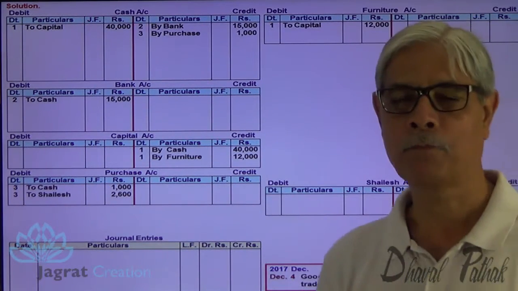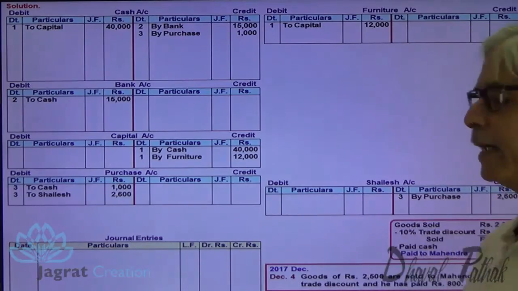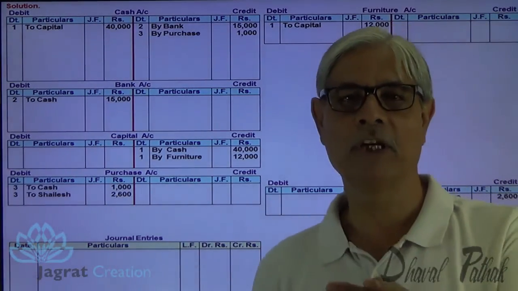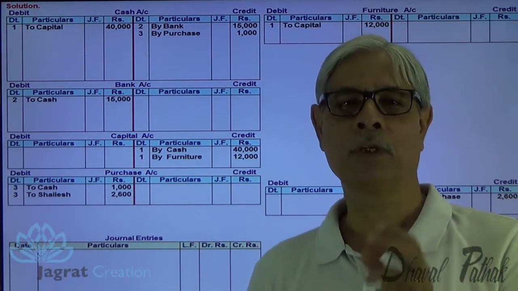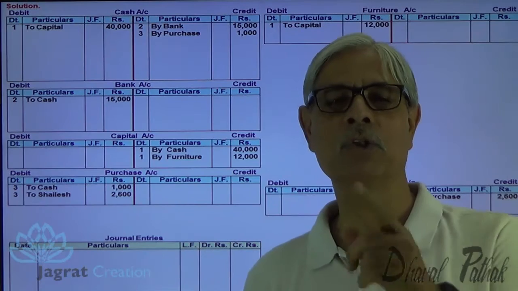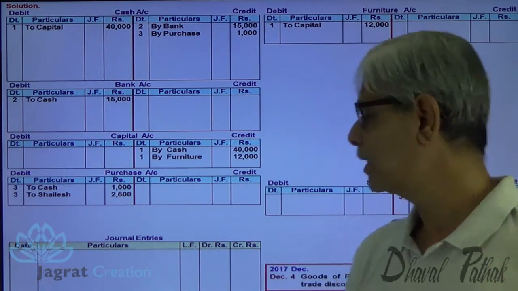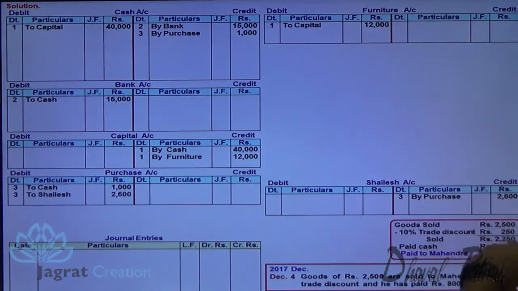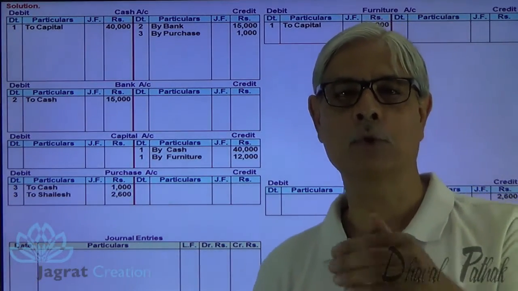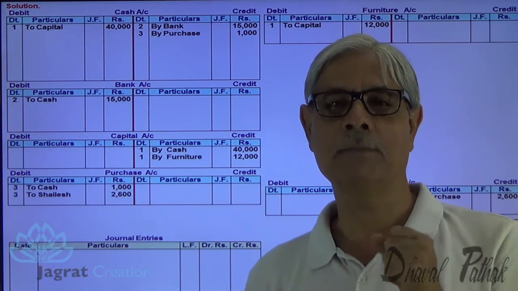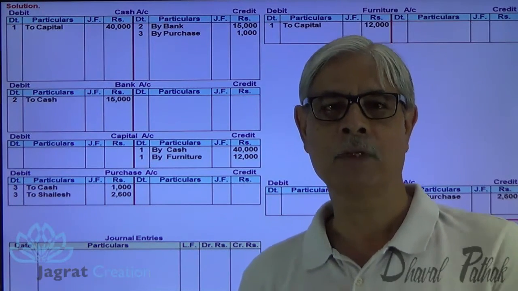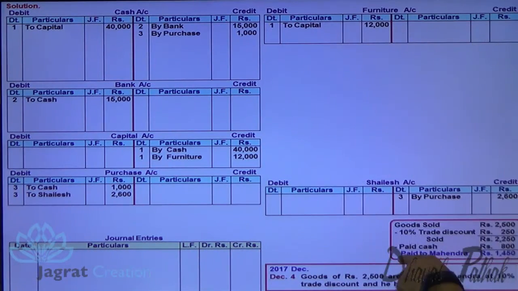Goods are sold. Now, what is the entry? Ownership of the goods is lost. Credit what goes out of the ownership. The name of that account is sales account. So sales account is to be credited. How much cash has been received? Cash received is 800, against goods sold. Debit what comes in the ownership. Cash comes in the ownership, so cash account is to be debited.